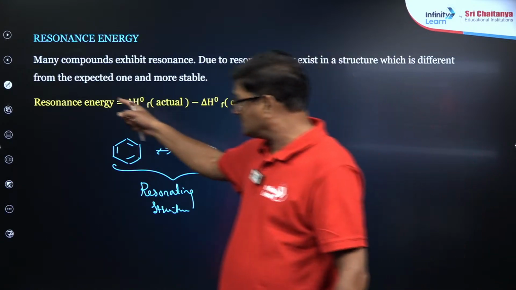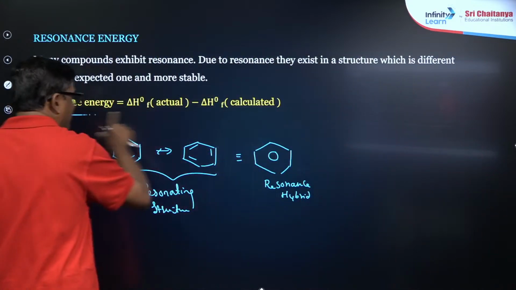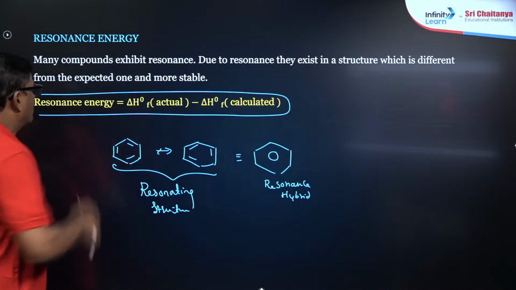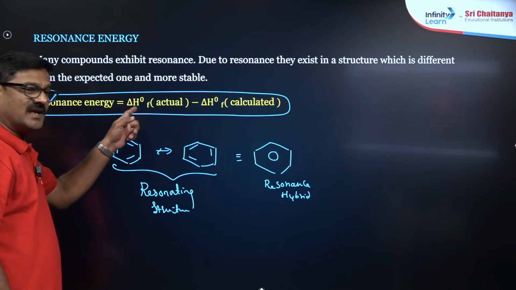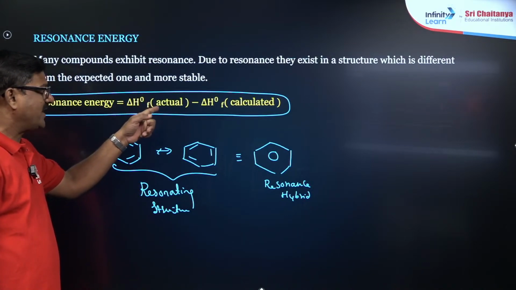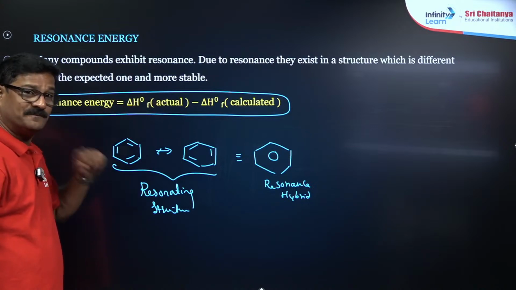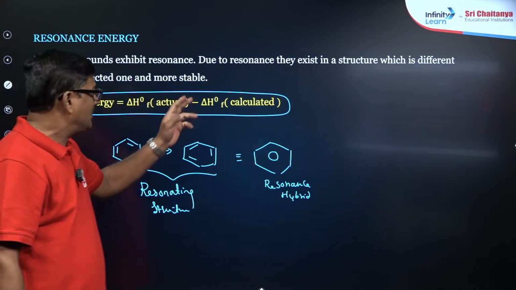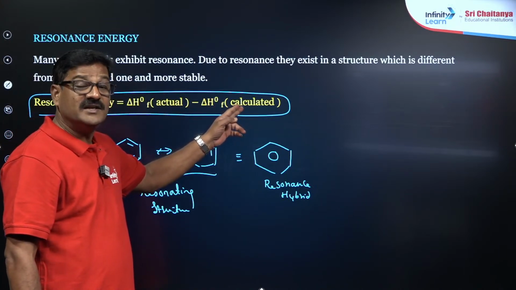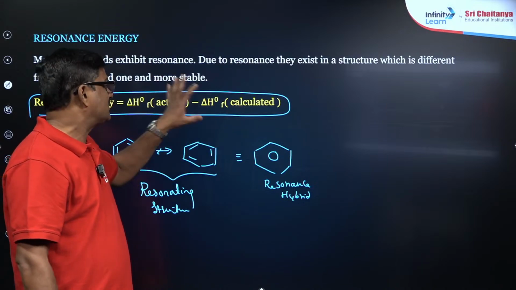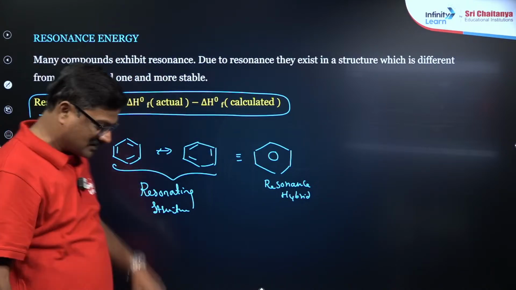This resonance energy thermodynamically आप calculate कर सकते हैं ये formula के हिसाब से. This is the enthalpy of formation experimental, that is actual, and the difference between that and the enthalpy of formation that you calculate theoretically, that is what you call resonance energy.